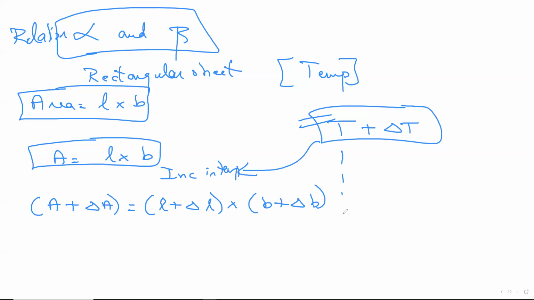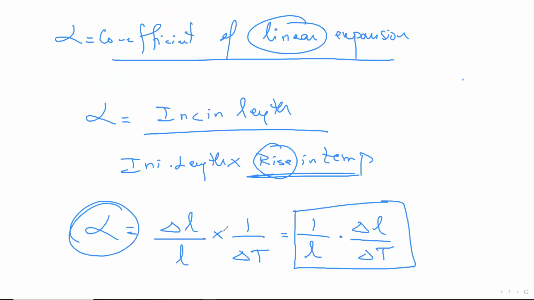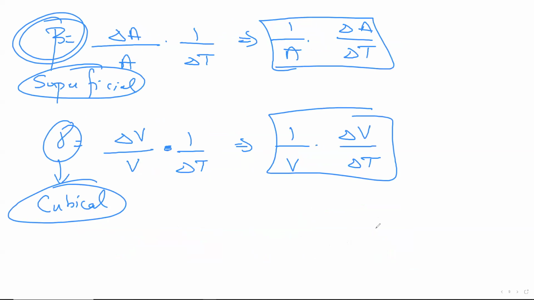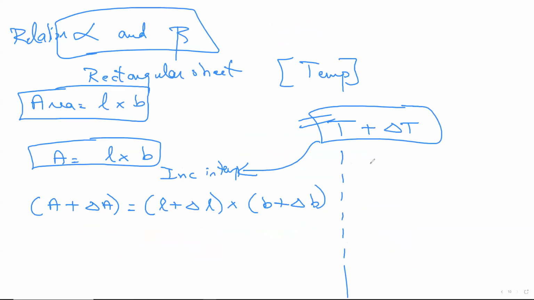I'll do some working on the right-hand side here based on whatever I know using this specific answer. So alpha is equal to 1 by L into delta L by delta T. Now see what's going to happen. I'll write that. Alpha is equal to 1 by L into delta L by delta T. I should have used lowercase, but I used caps. No problem. No worries. Fine.